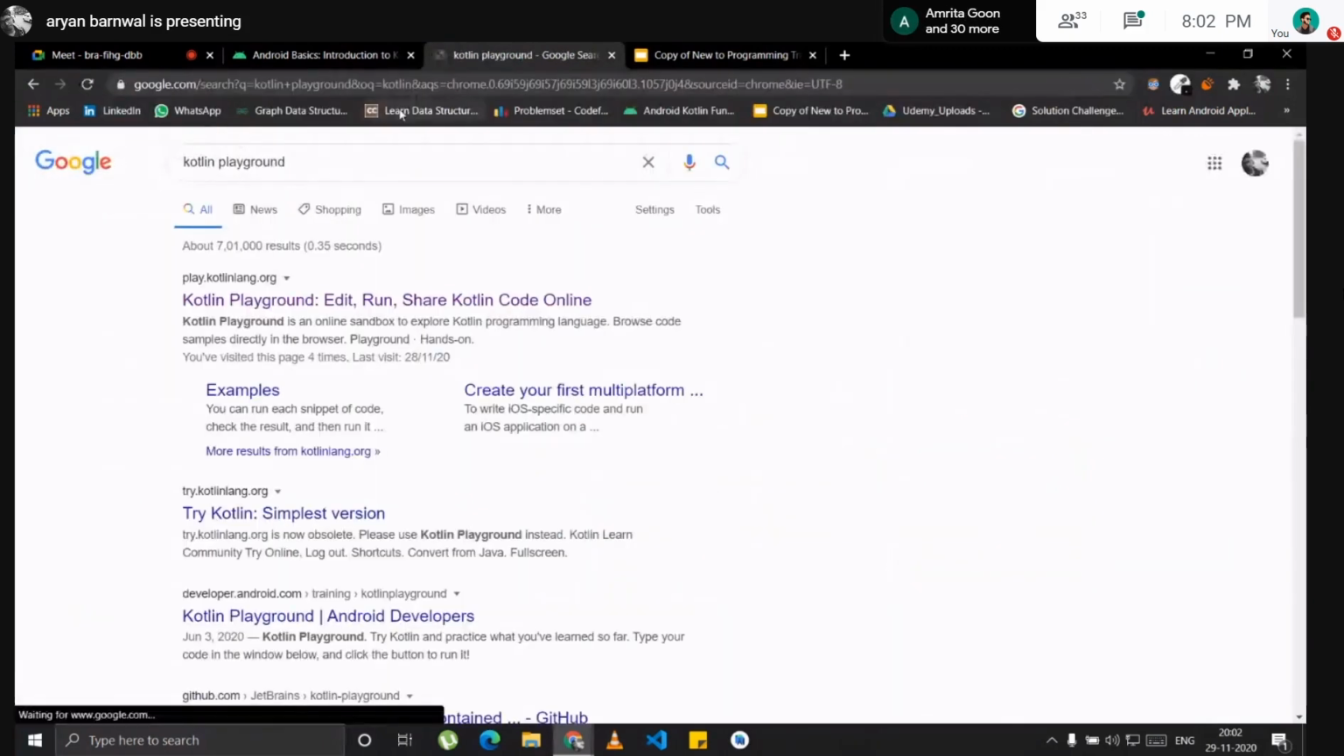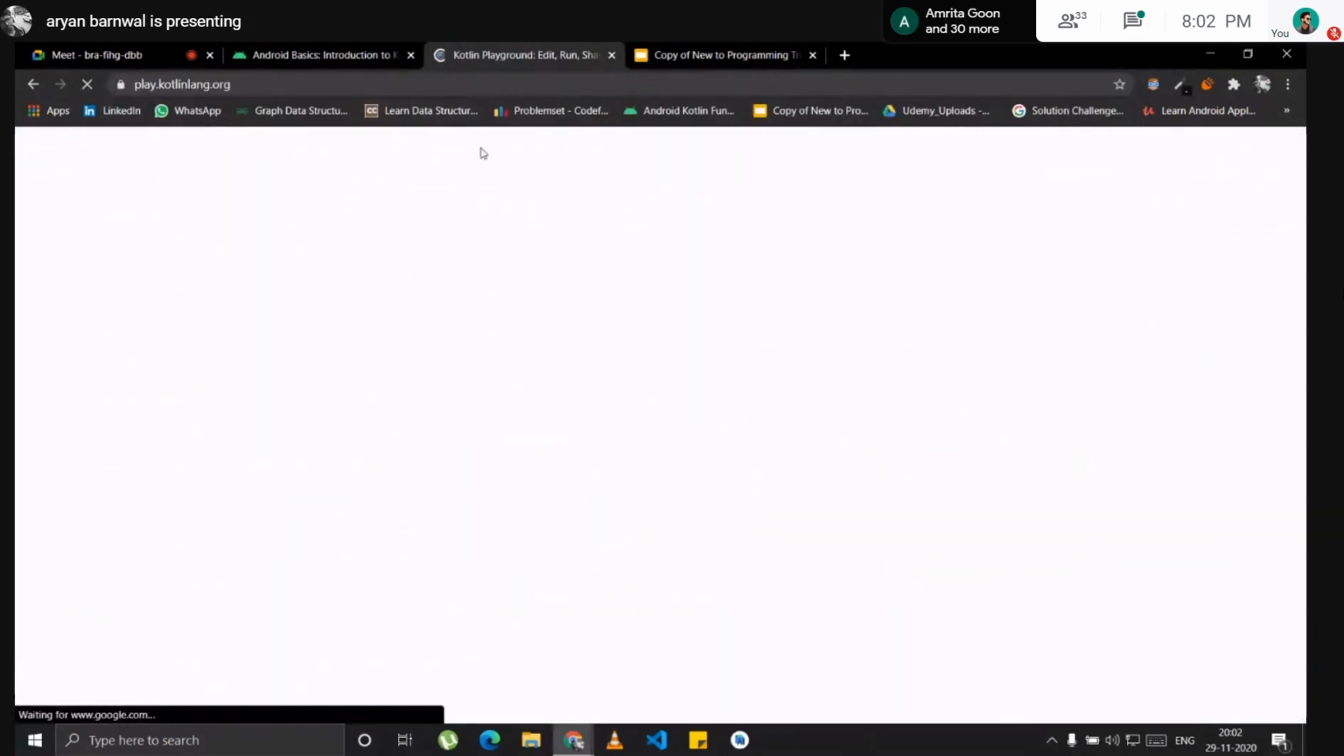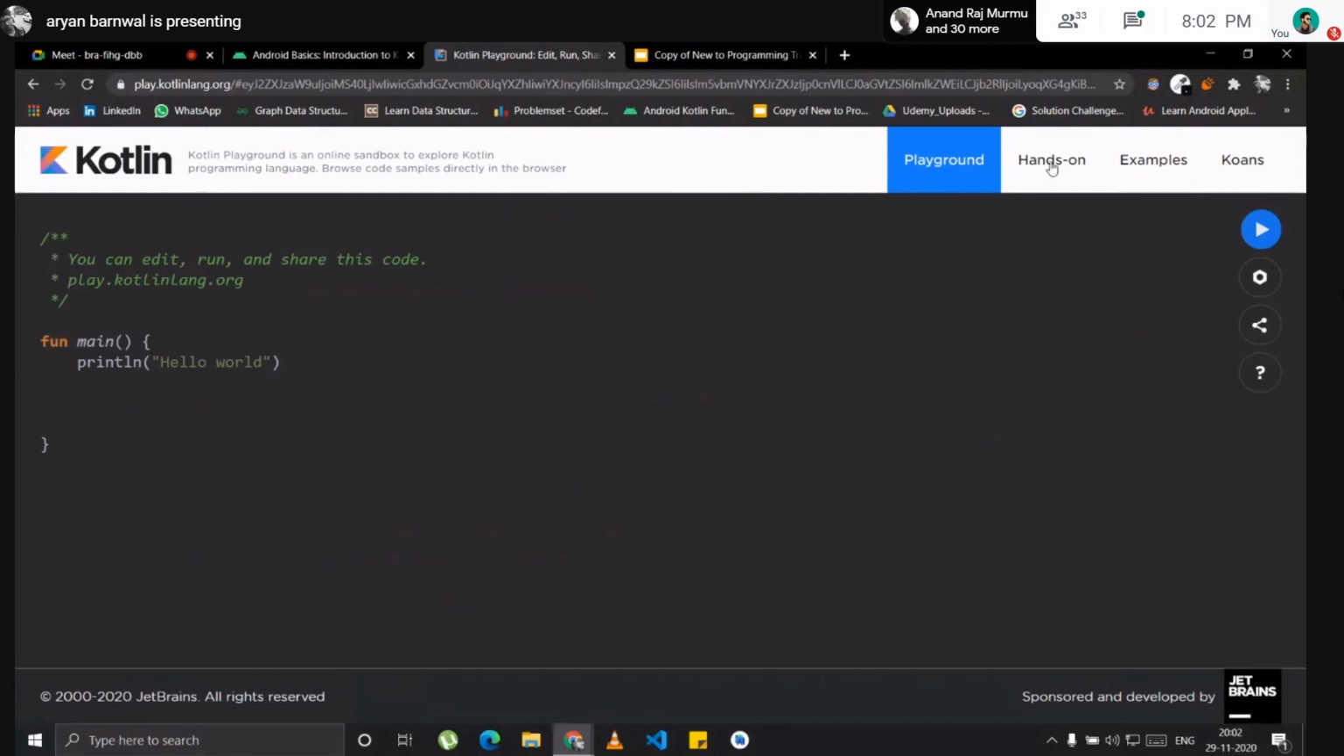You can search Kotlin Playground and try your hands on Kotlin here. There's some hands-on material where they will teach you how to do things, with examples too. This is the opening for the Kotlin Playground. If I run this program, you can see that I get hello world, the first program every programmer runs. So let's start.